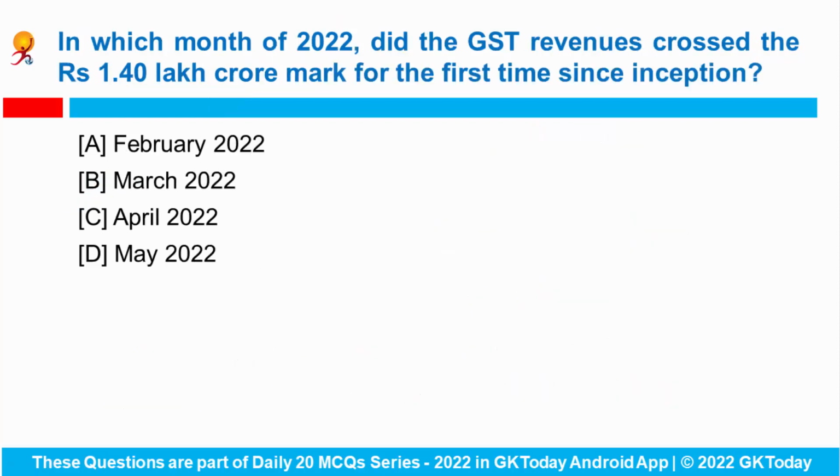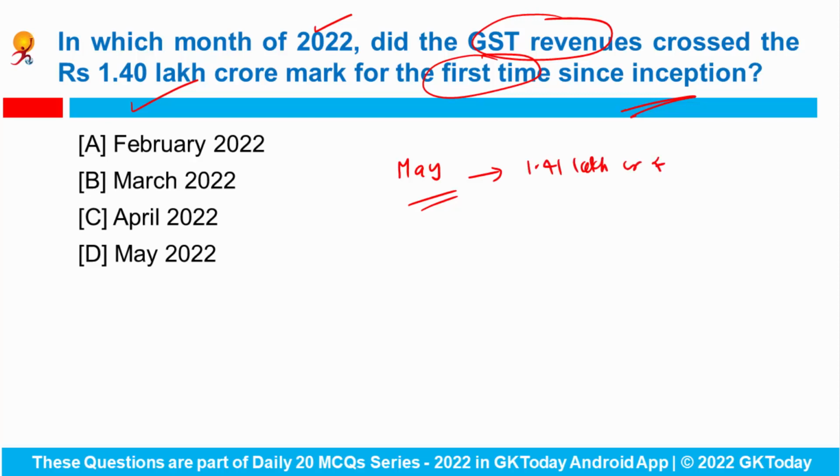Next question. In which month of 2022 did the GST revenues cross the 1.4 lakh crore rupees mark for the very first time since its inception? So GST revenue for the month of May was recorded at nearly 1.41 lakh crore rupees, which is a 44% increase over the same month last year as per the Finance Ministry.